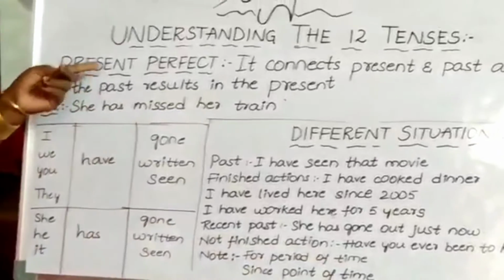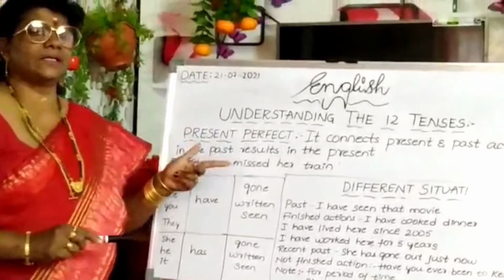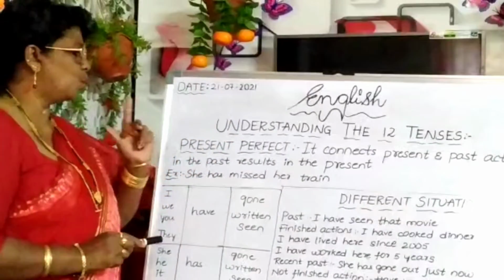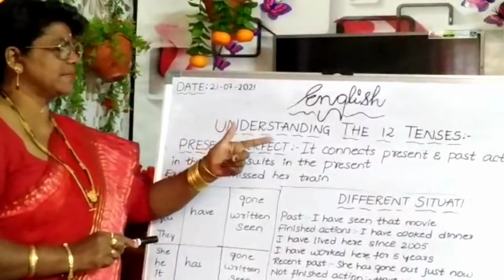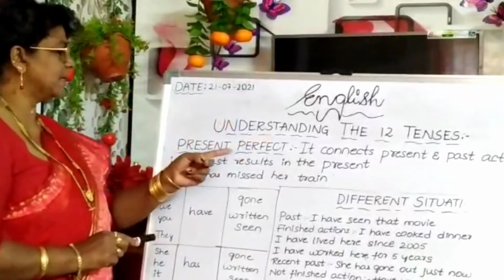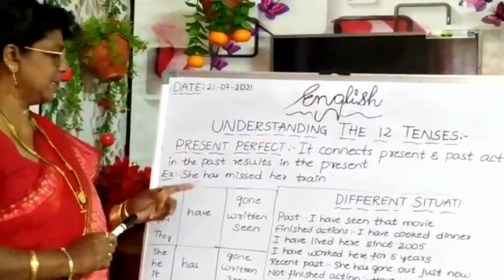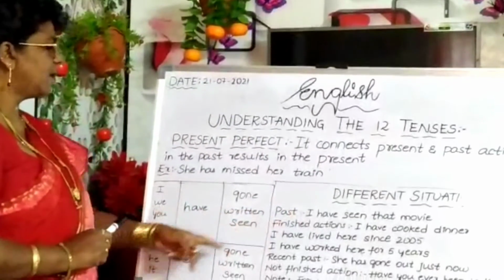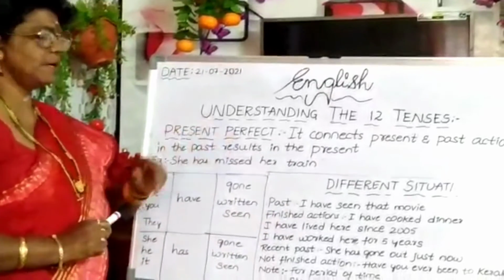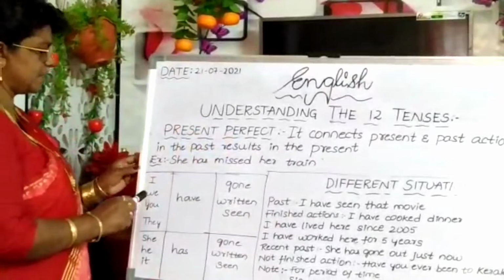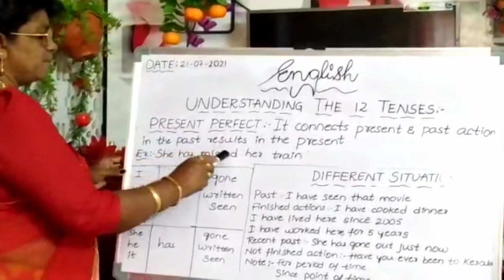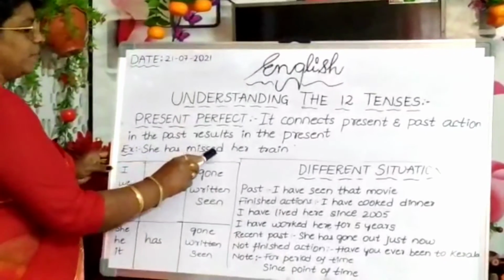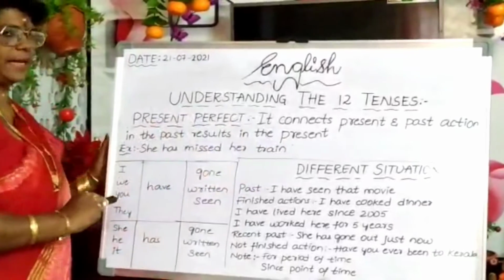So overall, present perfect connects two tenses and one action. It connects present and past: the action is in the past and the result is in the present. So these are the different situations and this is the structure we can use in present perfect tense. What is the structure? She has missed her train: subject, helping verb, main verb and the action. Okay?